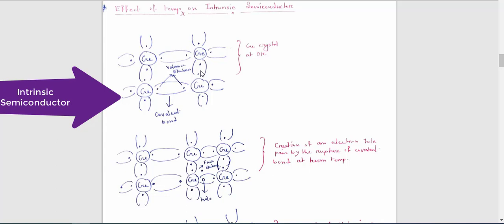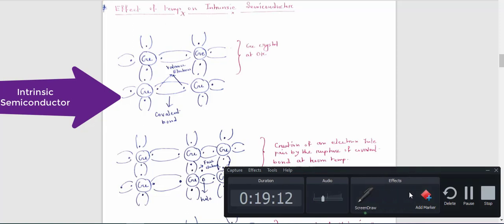Now you can also see that with this valence electron there is some bond, and this bond between this valence electron and another valence electron, this particular bond is known as what? This particular bond is also known as a covalent bond. So basically covalent, can you remember? That is a covalent bond.